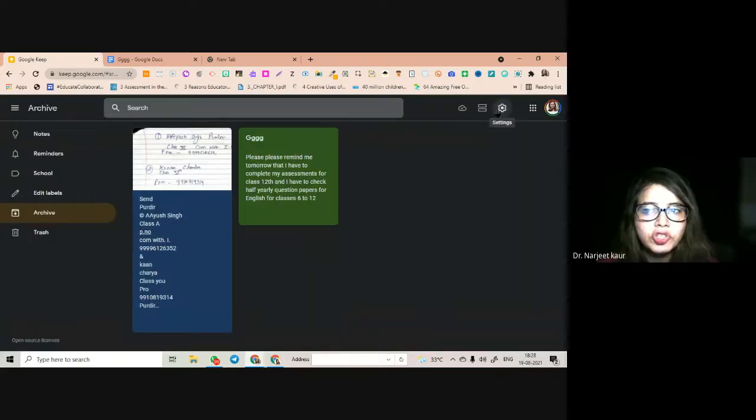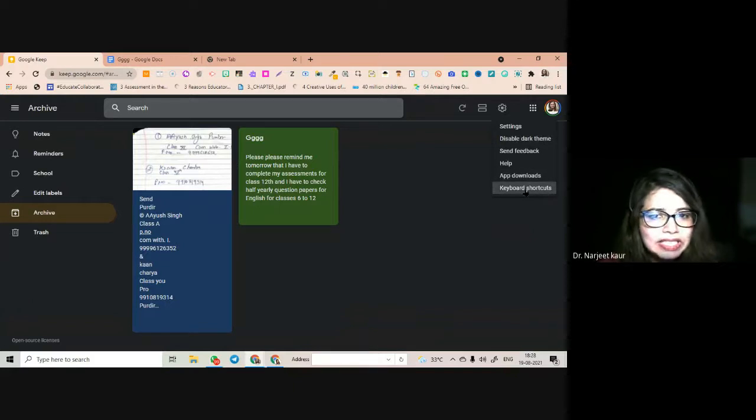The settings work from this gear icon. Settings are not going to be tested, not that much of it needs to be tested. What was tested was to make a note and maybe add an image to the note, and that should be all. But I have shown you the rest because this tool is very, very useful for teachers.